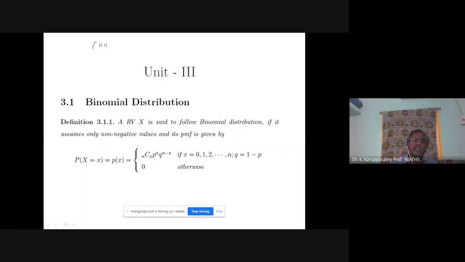Head. Remaining things are tail. This is 1. First 3 head, next 7 tail.